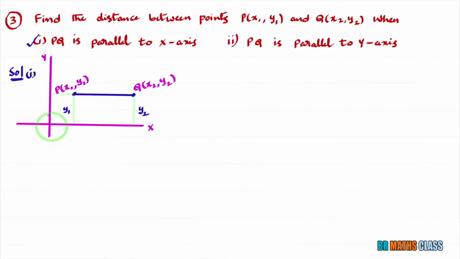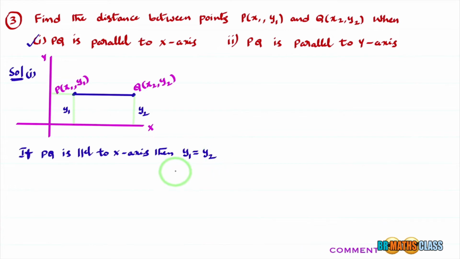So what you identified here is that when PQ is parallel to the x-axis, the length y1 is the same as the length y2. This is the point you need to understand. If PQ is parallel to the x-axis, then y1 is the same as y2.